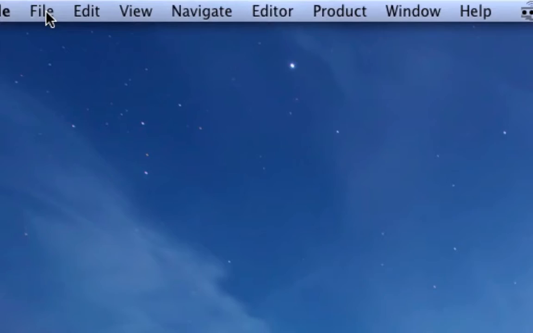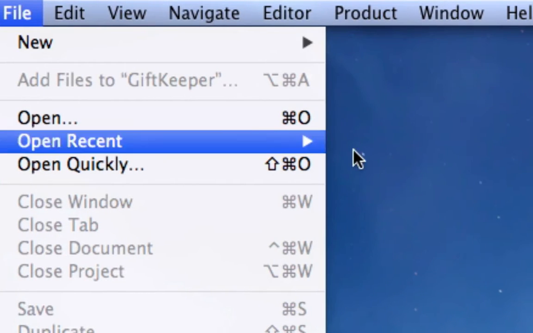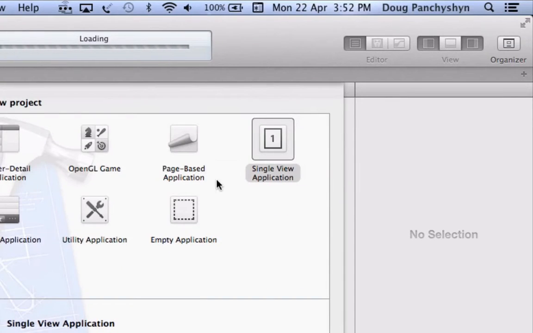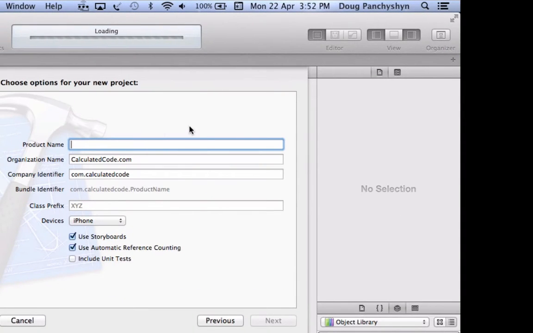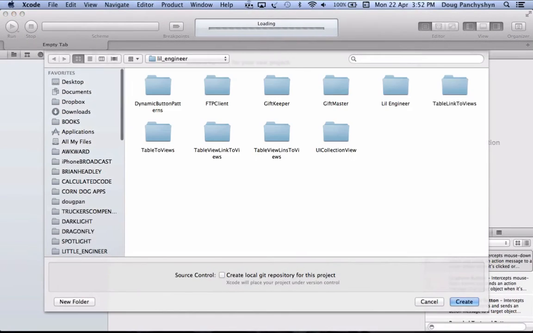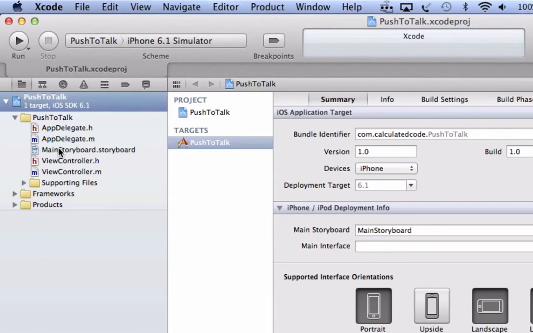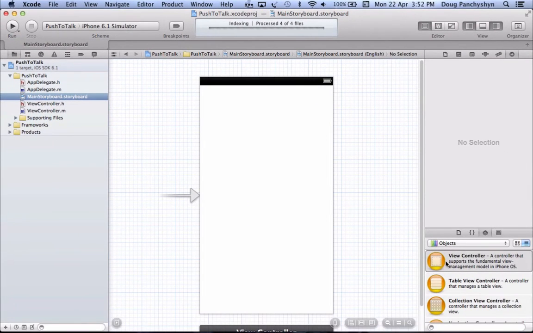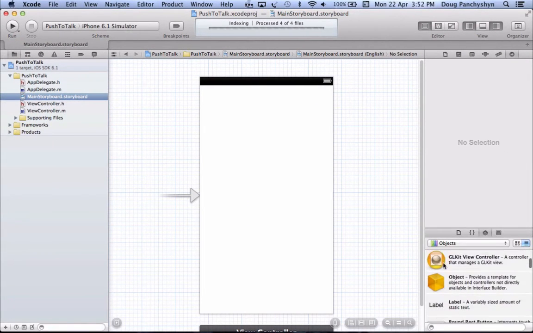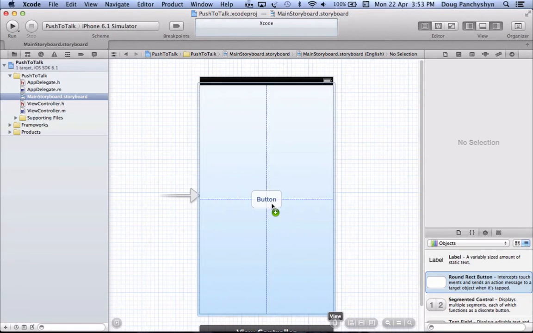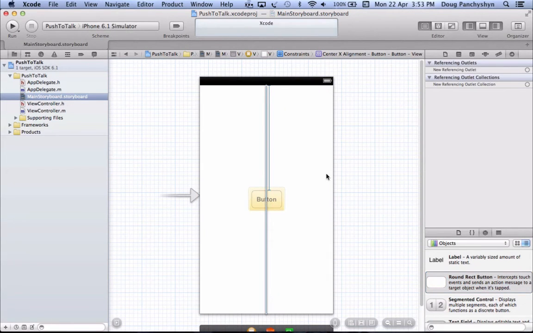Let's do that quickly. We'll go File, New, Project, and we'll choose a single view application. And we'll just call this push to talk. Create that. We'll go to the storyboard and we'll show how easy this is to do by adding one button, and we'll change that to